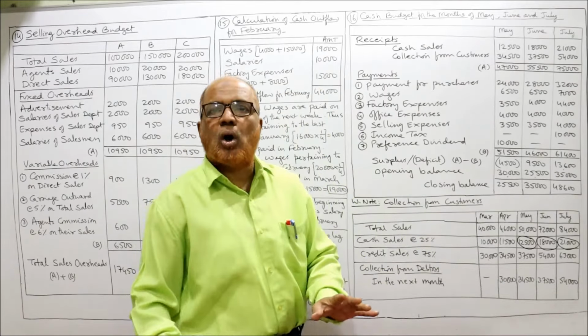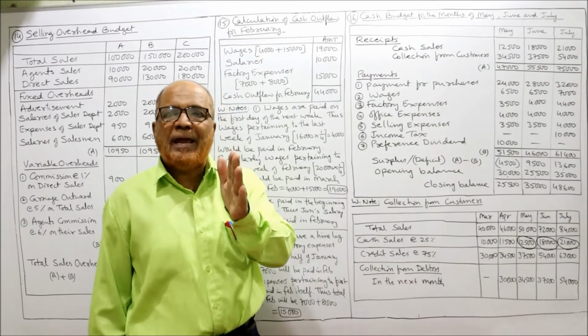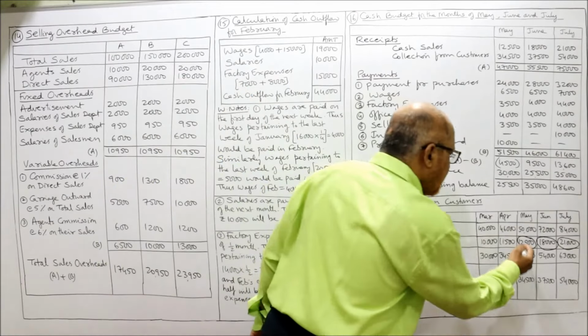Now I don't require all. I want only for 3 months, May, June, July. So May is 34,500.